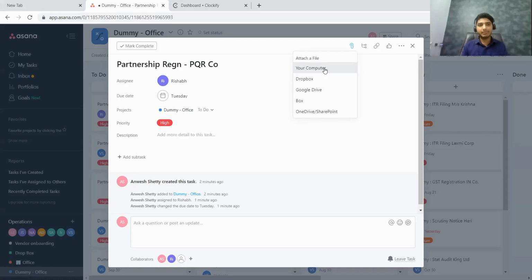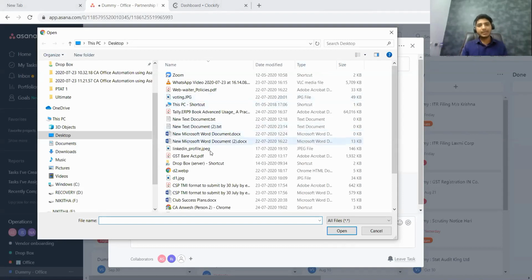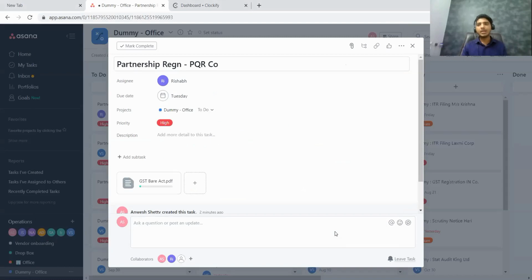But alternatively, if members are doing work from home and they have all the data in Dropbox, or in Google Drive, or in OneDrive, they can automatically pull data from those accounts as well. I prefer all my data to be on my laptop, so I'm going to click on your computer and pull data from my computer. Let us say I'm attaching one PDF file, and as you see, the file is being uploaded here. Now this particular file will be visible to my staff as well.